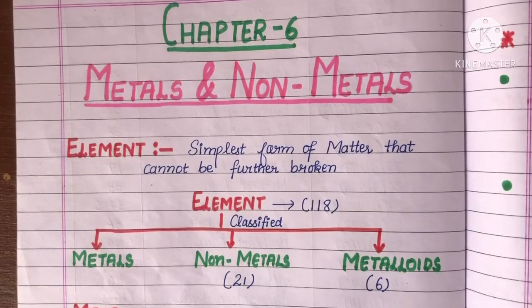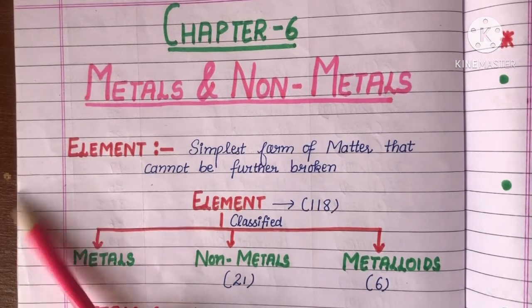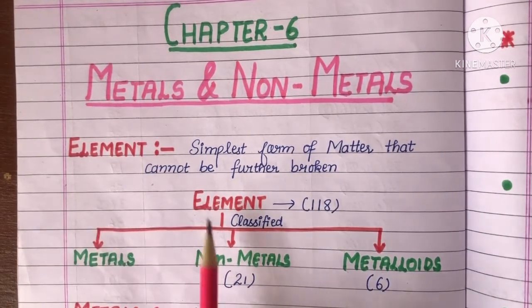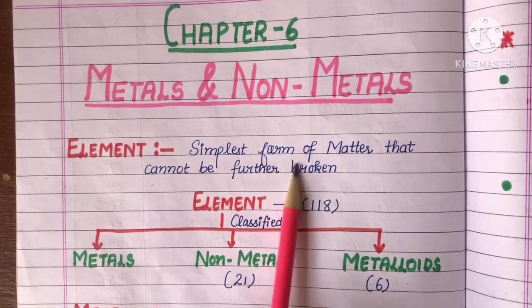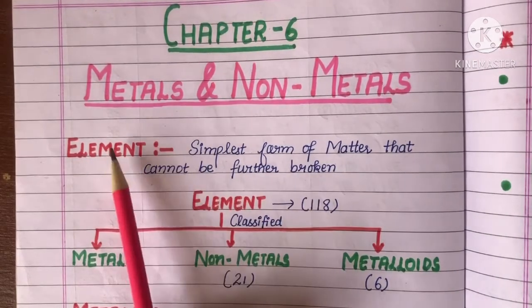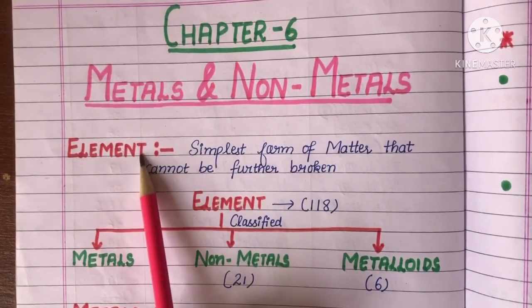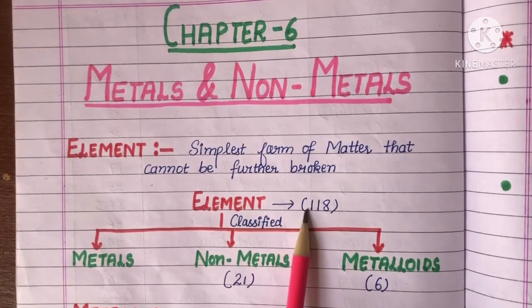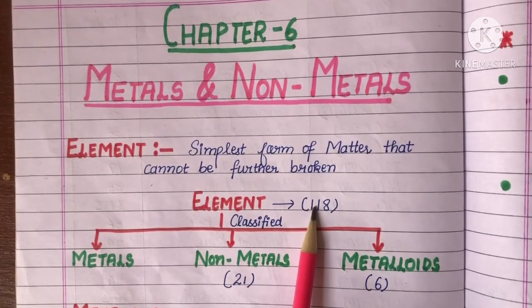So in the third chapter we have learned about elements. So what are the elements? Elements are the simplest form of matter that cannot be further broken down. Okay, so in the periodic table there are 118 elements present.